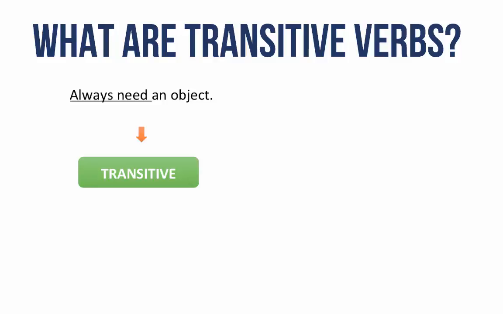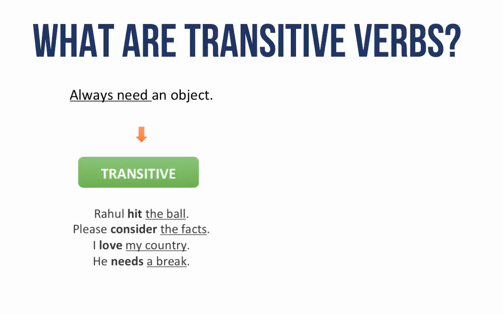Let's take an example of transitive verbs. Rahul hit the ball. The direct object ball received the action of the verb hit. Therefore, hit is a transitive verb. Here are some more examples of transitive verbs. Please consider the facts. I love my country. He needs a break. All the verbs in bold are transitive because an object is receiving the action of the verb.